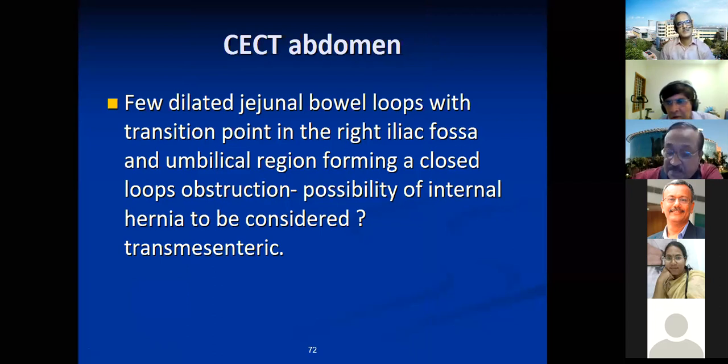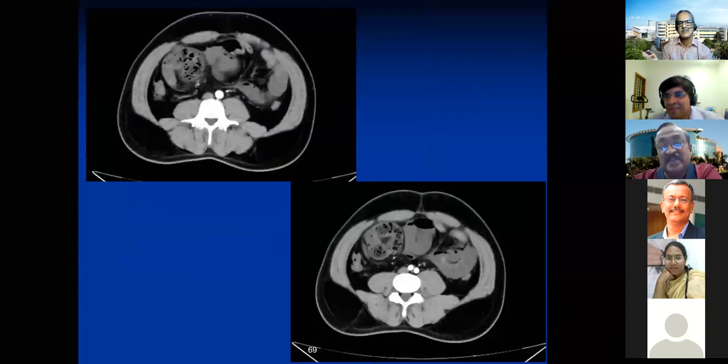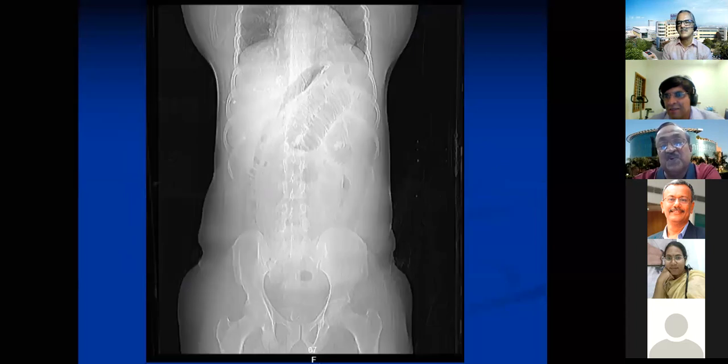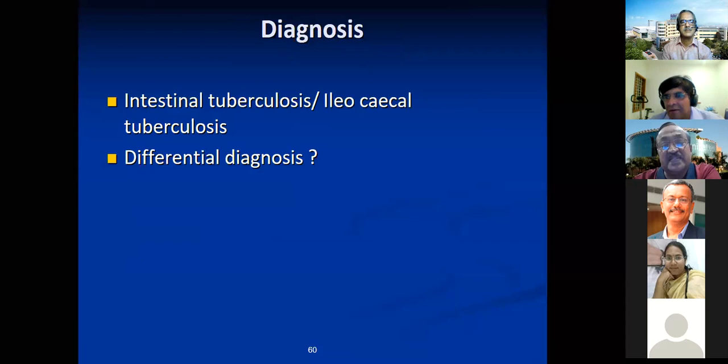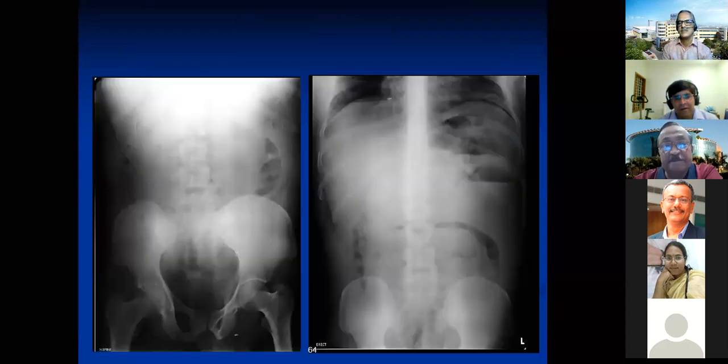Some comments from Ravi Shankar: Sir, you didn't consider appendicitis and its complication as one of the differential diagnosis? But the patient never had any fever and no right iliac fossa tenderness. So we never considered it a differential. We thought of an acute obstruction and we did not consider appendicitis. Problem was somewhere here, so we did not consider.